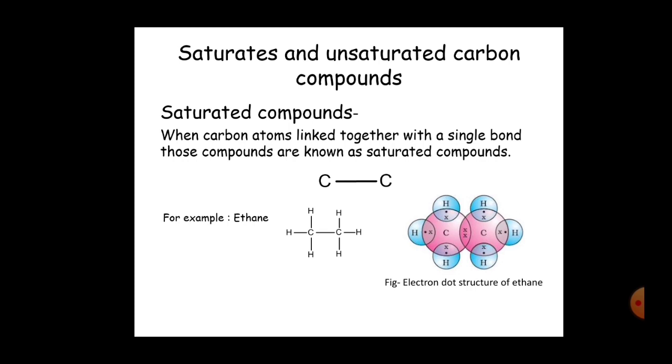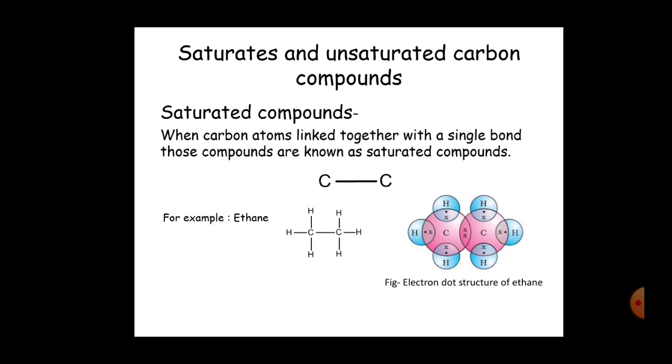When a carbon atom forms single bond with another carbon atom, the compound formed is known as a saturated compound. In this case, we can take example of ethane.